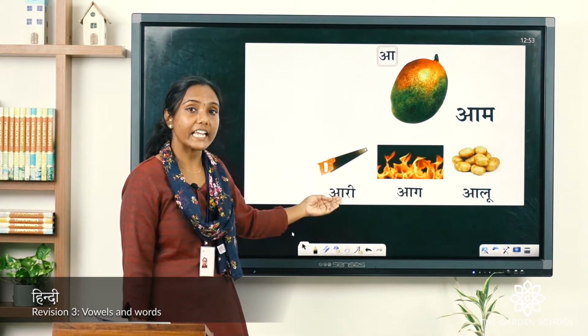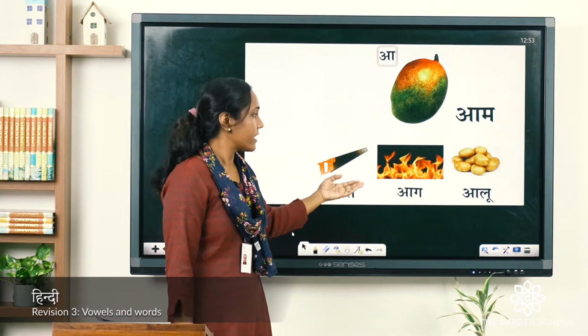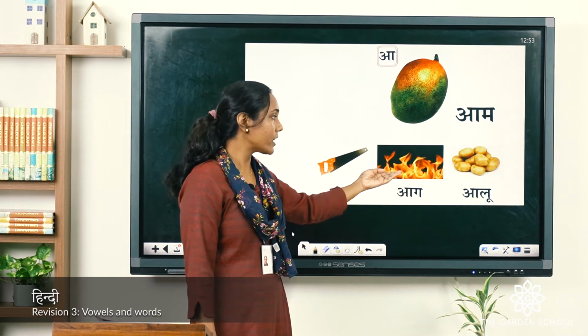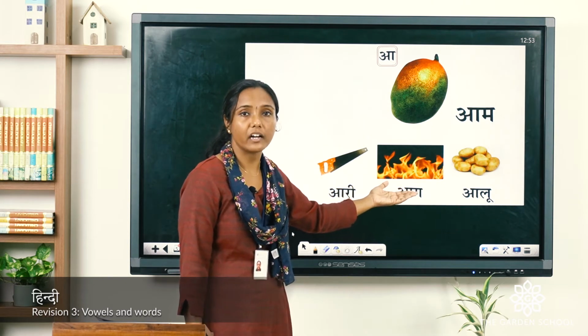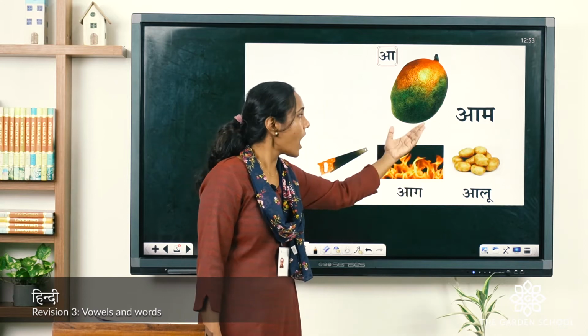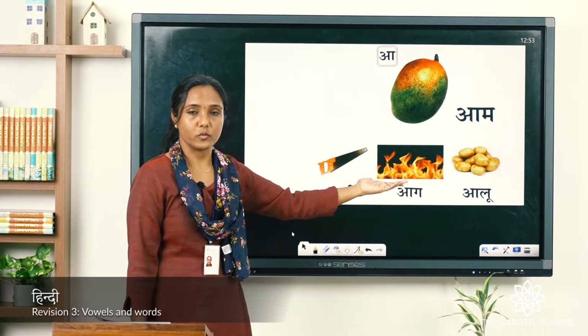Ari means what in English? We say saw. Next is A, say ag. We all know the English word for ag, it's fire. A, say aloo. So, aloo is potato, right.